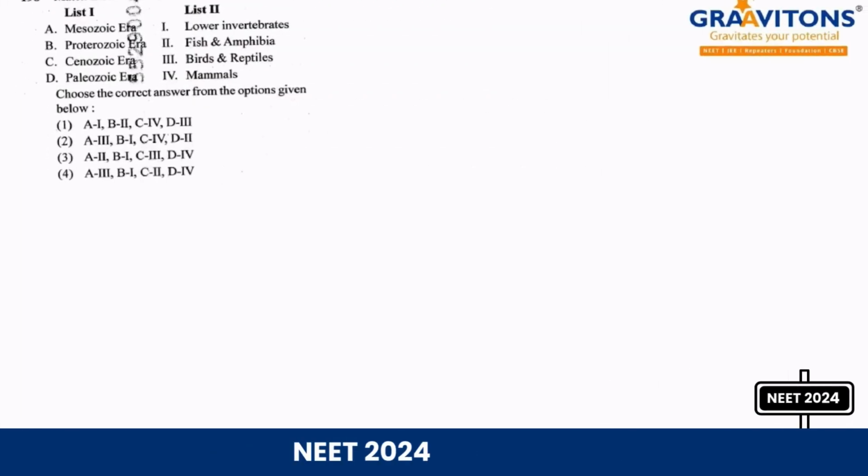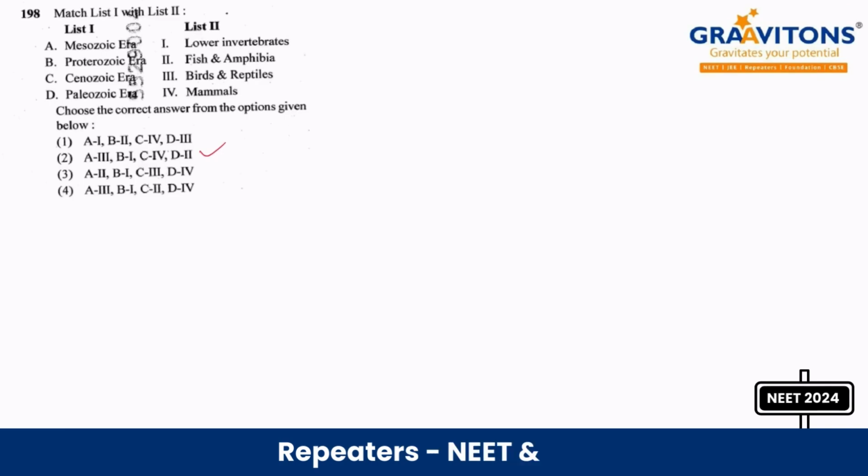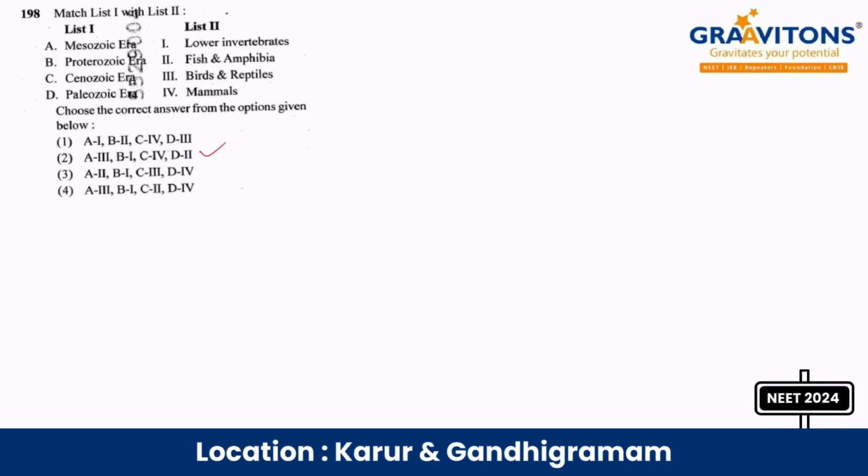The next question is from the evolution chapter. Here the eras are all given. The answer we have here is option 2: A3, B1, C4 and D2. When we talk about Mesozoic era, it is birds and reptiles.